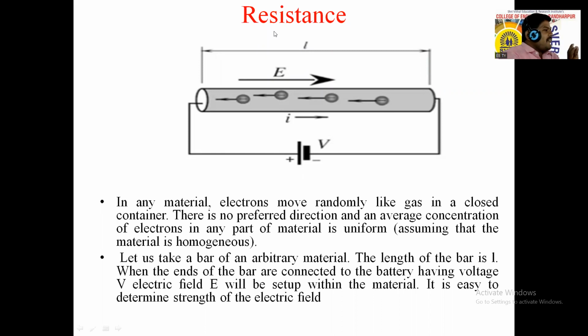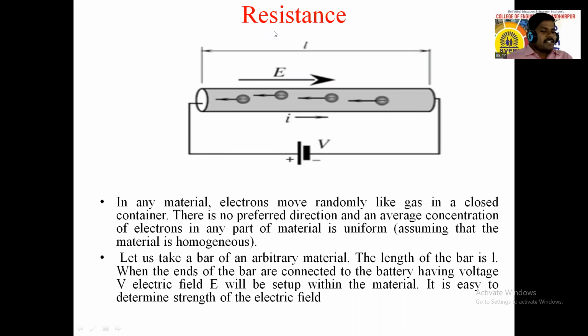Suppose this material has a length of 1 meter and a cross sectional area of 0.5 mm. Its resistance is different. So it depends upon the geometry of the material: its shape, its length, its area.